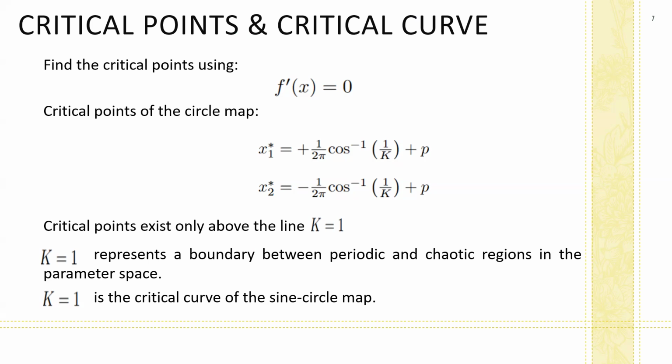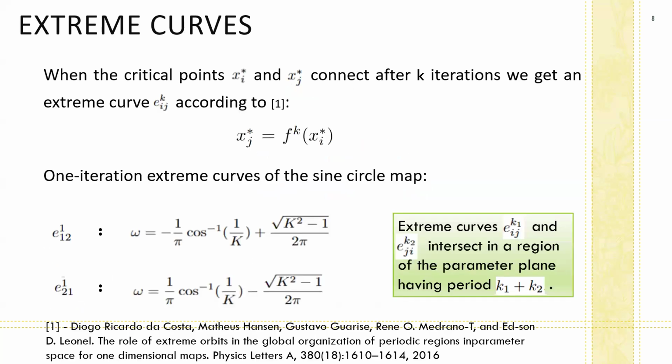That is why k is equal to 1 is called the critical curve of the sine circle map, and it represents a boundary between the periodic and chaotic regions in the parameter chart shown before. And as we can see, chaotic behavior is seen only above this critical curve.